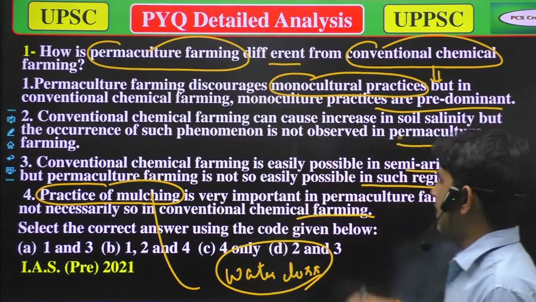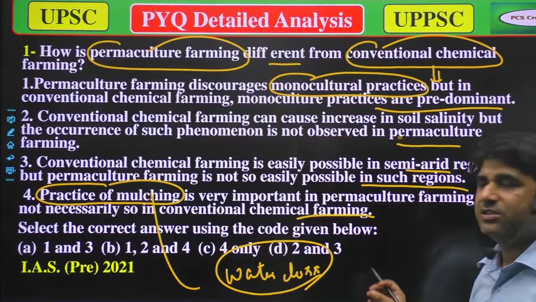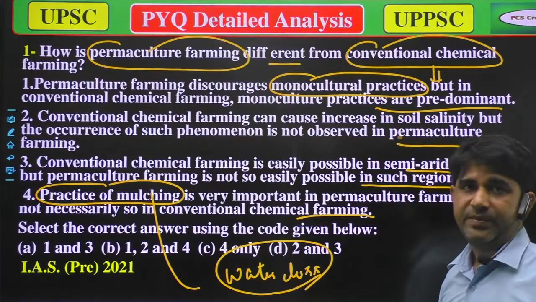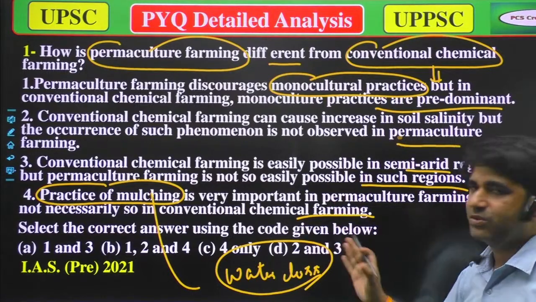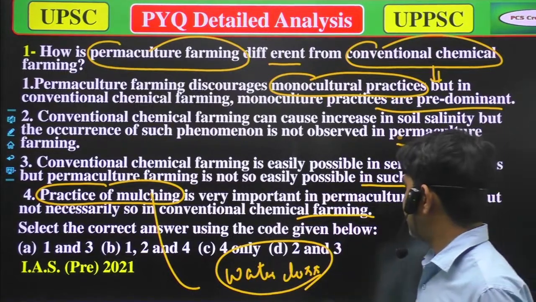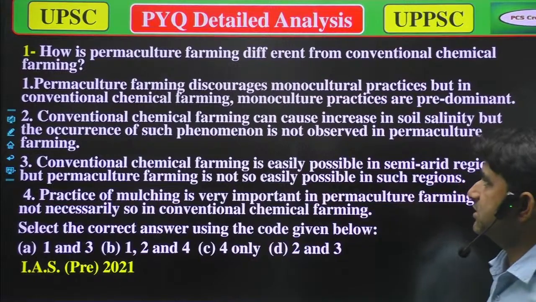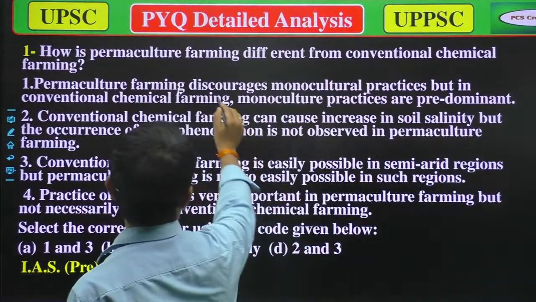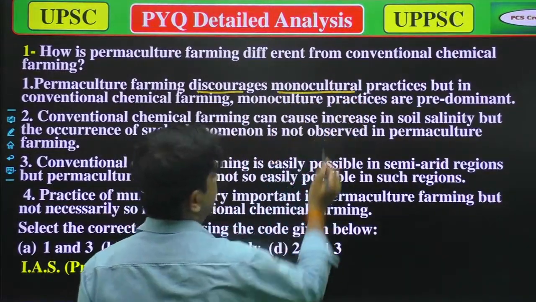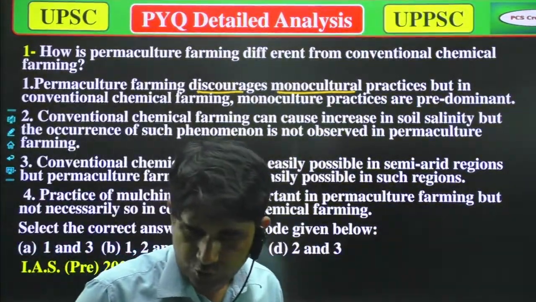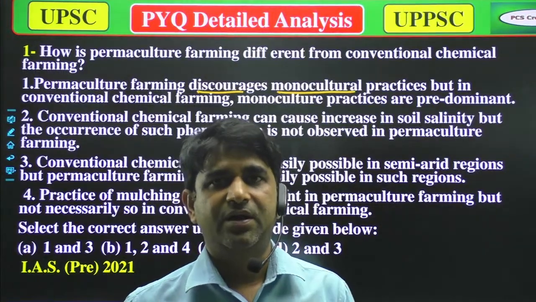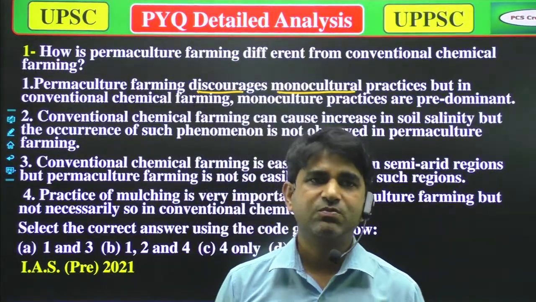So now we'll come to our question, what is the main gist of that question, because that was asked in UPSC, so now you can correlate why this question is important. Now we'll talk about these terms. First is, permaculture farming discourages monoculture practices. Yes, that's true, permaculture farming discourages monoculture farming. And I will ask, sir, what is monoculture farming?